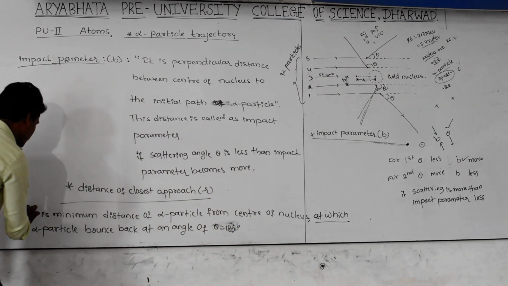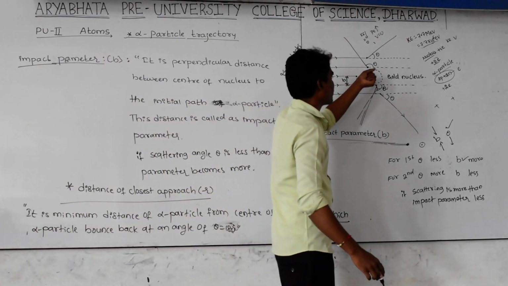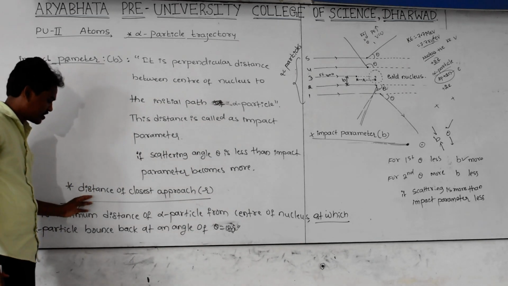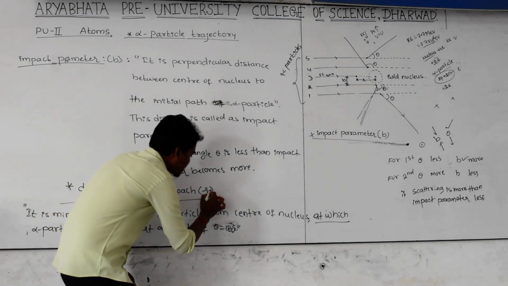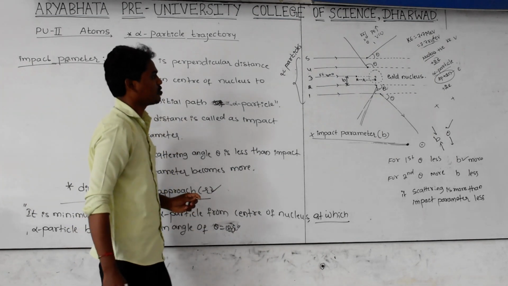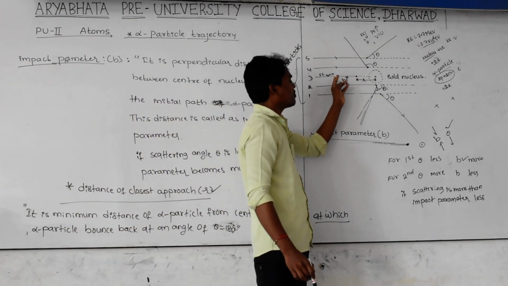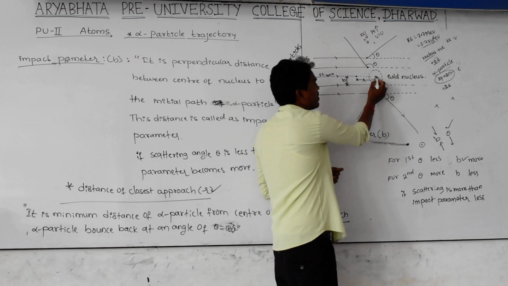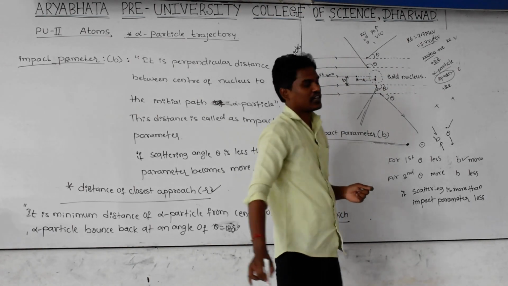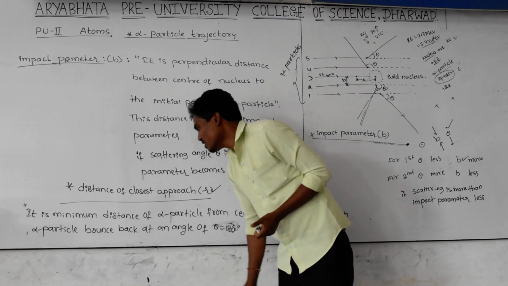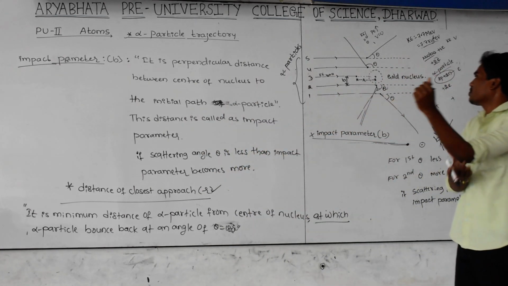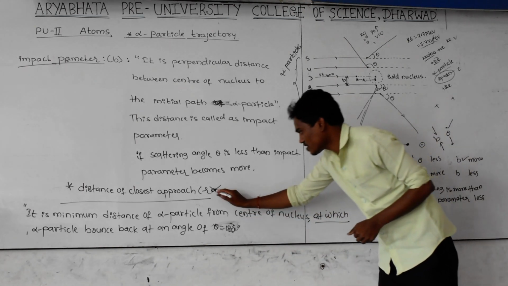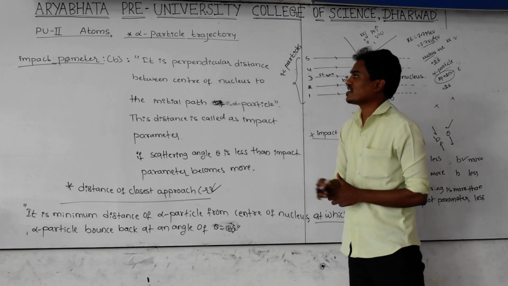This minimum distance of the alpha particle at which it is reflected back by the nucleus at a 180 degree scattering angle is called the distance of closest approach, indicated as R. The impact parameter for the third particle is 0, meaning there is no perpendicular distance between the center of the nucleus and the center of the alpha particle. This is the minimum distance from the gold nucleus, indicated by R. Remember, this is a very important term, as well as the impact parameter.